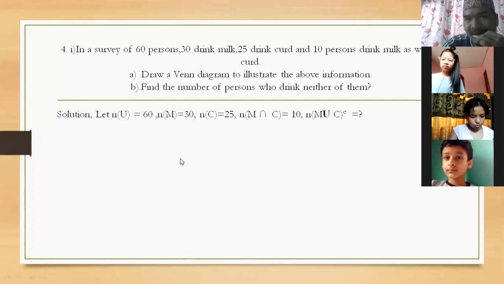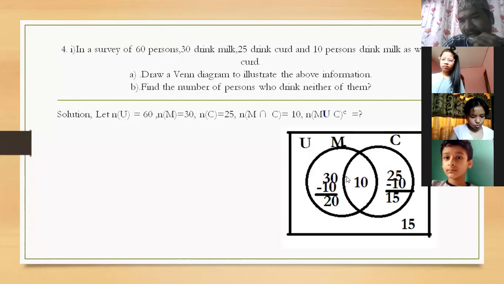Now look here, I am showing it first in a Venn diagram. Is the Venn diagram displayed there? Yes, sir. First of all, draw the universal set as a rectangular box. Here this one circle denotes the people who like milk, M, and this other one is for curd.